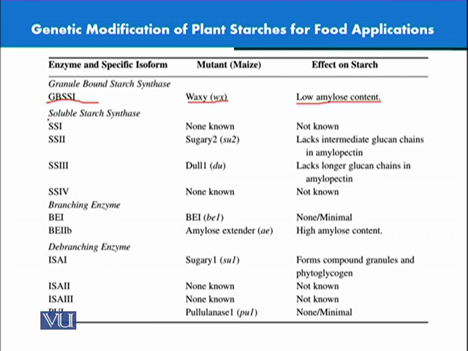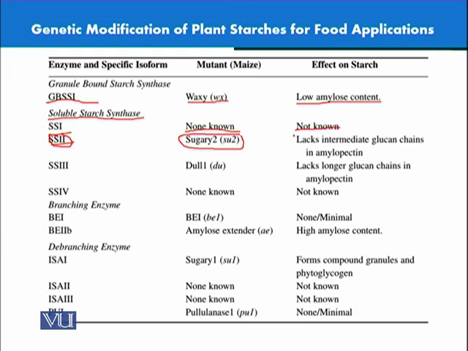If we talk about the other enzyme, soluble starch synthase, for example SS1 or SS2, SS1 produces mutants which are not known yet. We don't know what would be the effect on the starch synthesis. But if we talk about SS2, that would produce a kind of mutant which is known as sugary 2 or SU2. We know the chemistry, the effect of this mutation, that it would produce a kind of amylopectin lacking intermediate glucan chains.